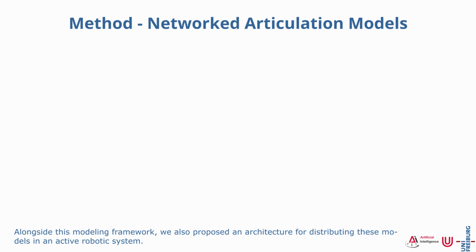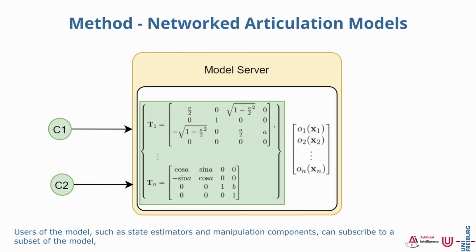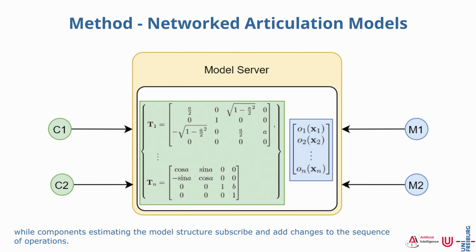Alongside this modeling framework, we also propose an architecture for distributing these models in an active robotic system. In our architecture, a central model server stores the current model used by the application. Users of the model, such as state estimators and manipulation components, can subscribe to a subset of the model, while components estimating the model structure subscribe and add changes to the sequence of operations.